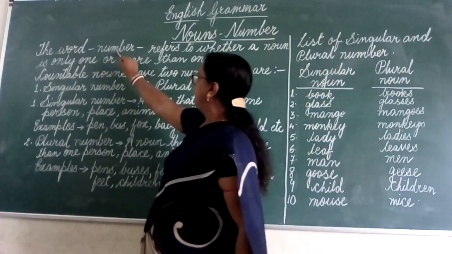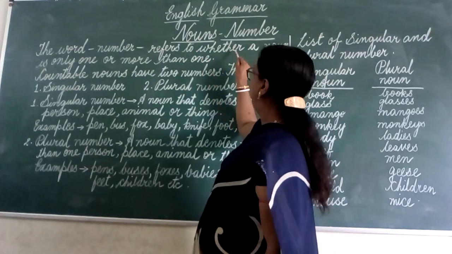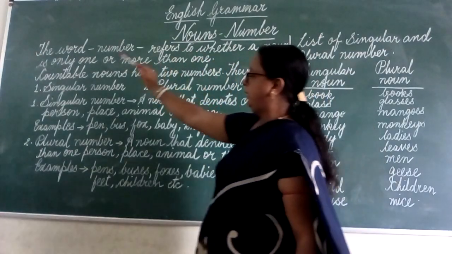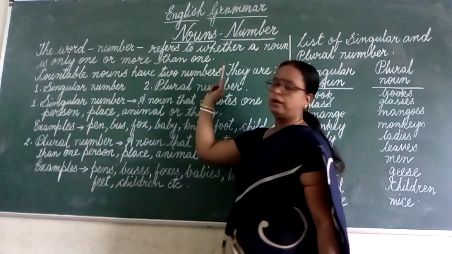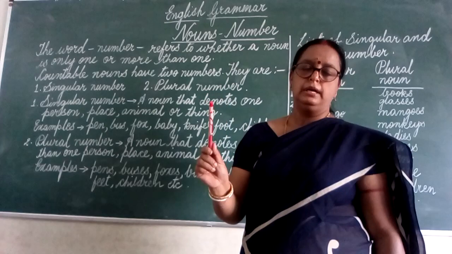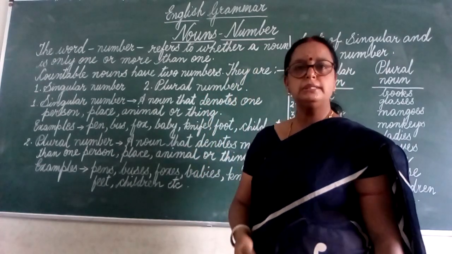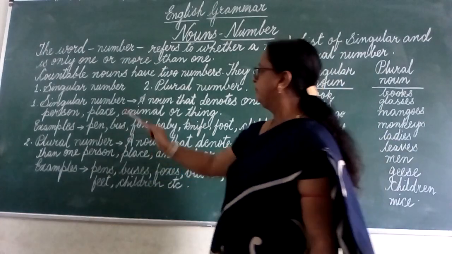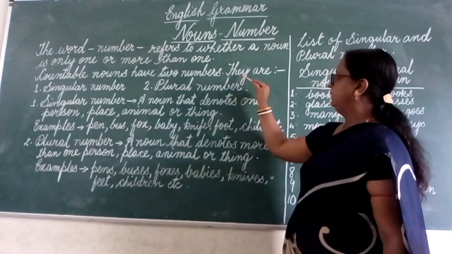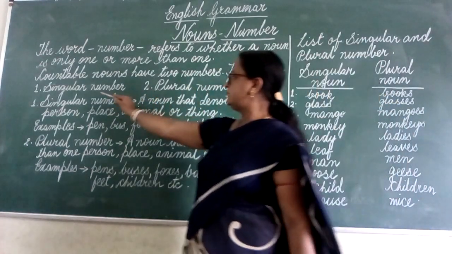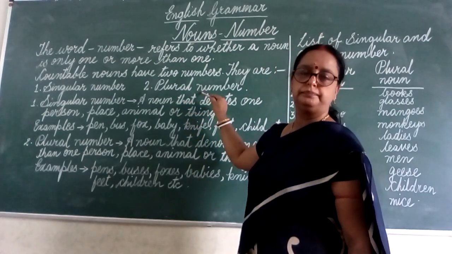The word number refers to whether a noun is only 1 or more than 1. Number refers that the thing is 1 or the thing is more than 1. Countable nouns have 2 numbers. They are singular number and plural number.